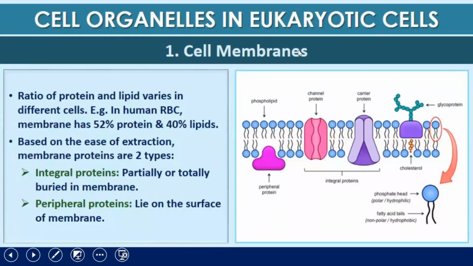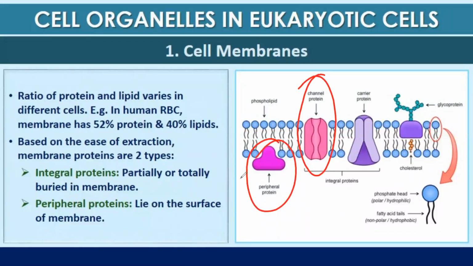The ratio of protein and lipid varies in different cells. For example, in human RBC, protein composition is 52% and lipid composition is 40%. Based on the extraction, membrane proteins are of two types, as you can see on the screen: integral proteins and peripheral proteins.